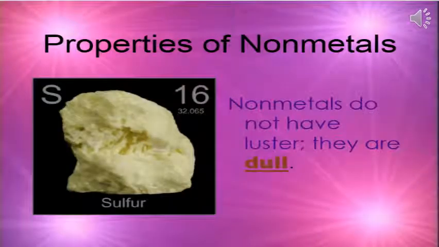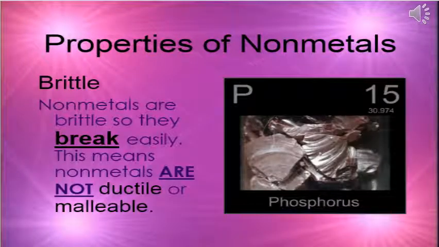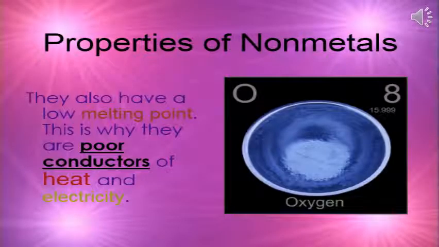Some properties of non-metals, they do not have luster. That means they are not shiny. In fact, they are dull. Whereas we read that metals, they are shiny. Non-metals are brittle, so they break easily. This means non-metals are not ductile or malleable. Ductile means that they cannot be stretched into the wire, and malleable means not beaten into sheet. Non-metals are poor conductors of heat and electricity.